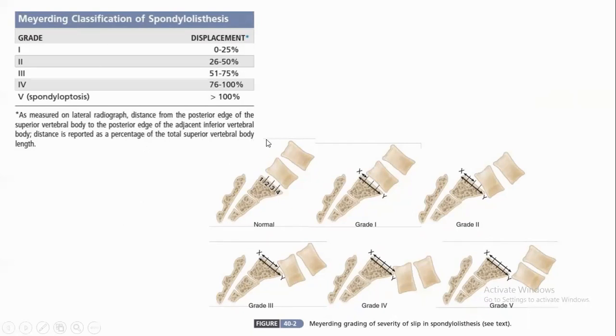Grade 1 is 0 to 25%. Grade 2 is 26 to 50%. Grade 3 is 51 to 75%. Grade 4 is 76 to 100%. Grade 5 is a complete fall of the vertebra over the sacrum into the pelvis, that is, spondylolisthesis of more than 100%.